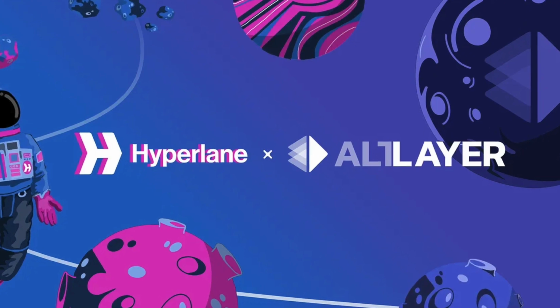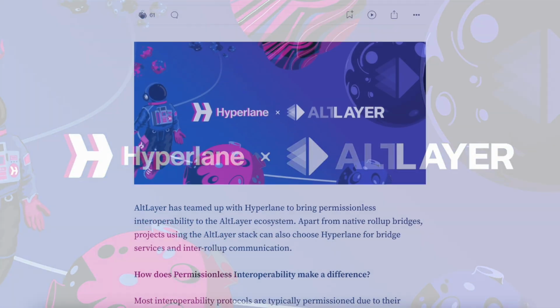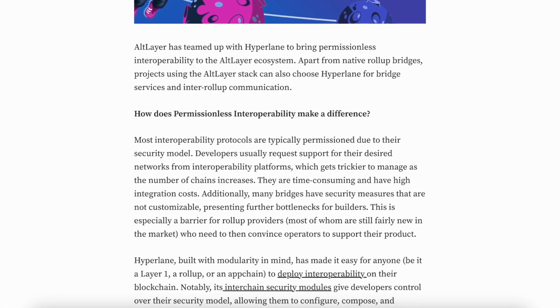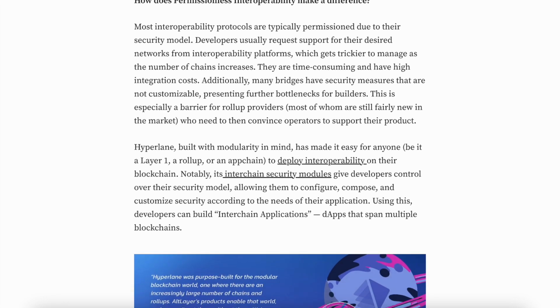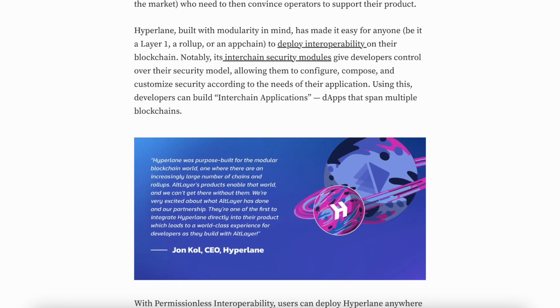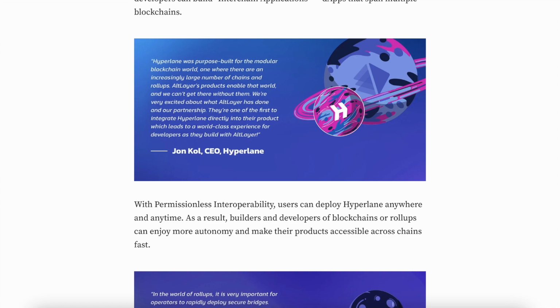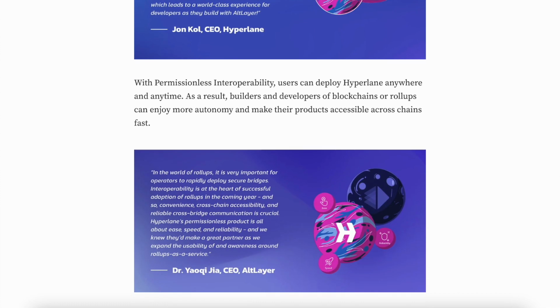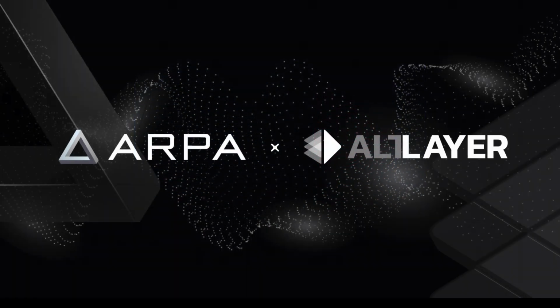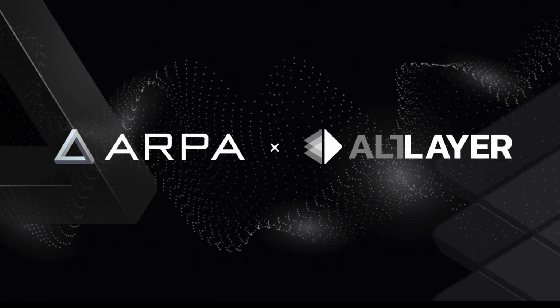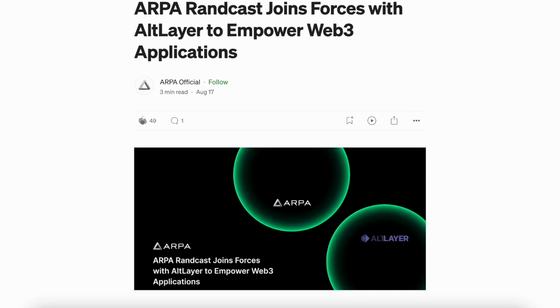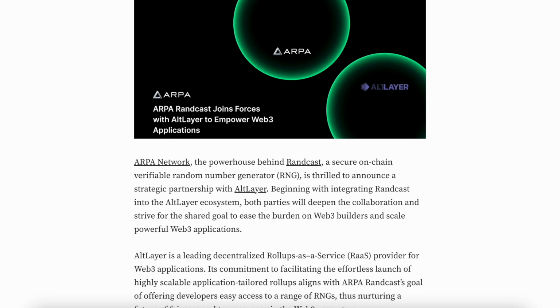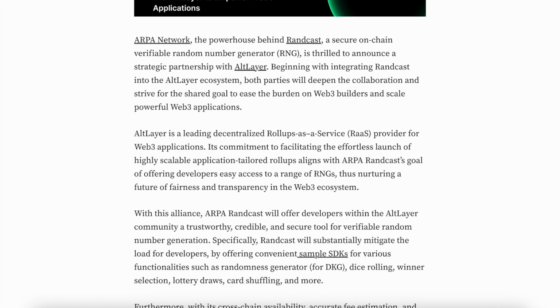Hyperlane brings permissionless interoperability to AltLayer RaaS ecosystem, unchaining new ways of control over rollup security model, allowing you to configure and customize it the way you want it. Anyone can deploy Hyperlane and access other networks permissionlessly. Integration with ARPA gives developers a secure and verifiable on-chain RNGs, and this is the super tool set that can be easily used in building different types of dApps.